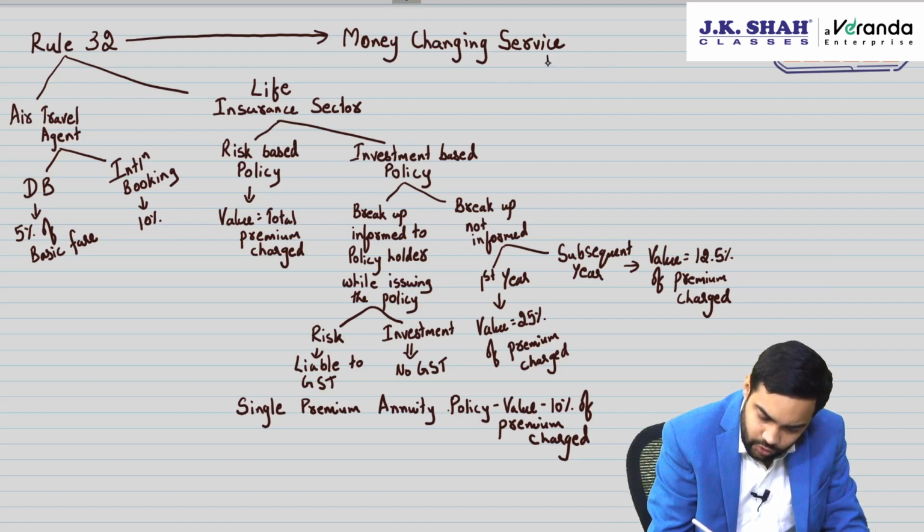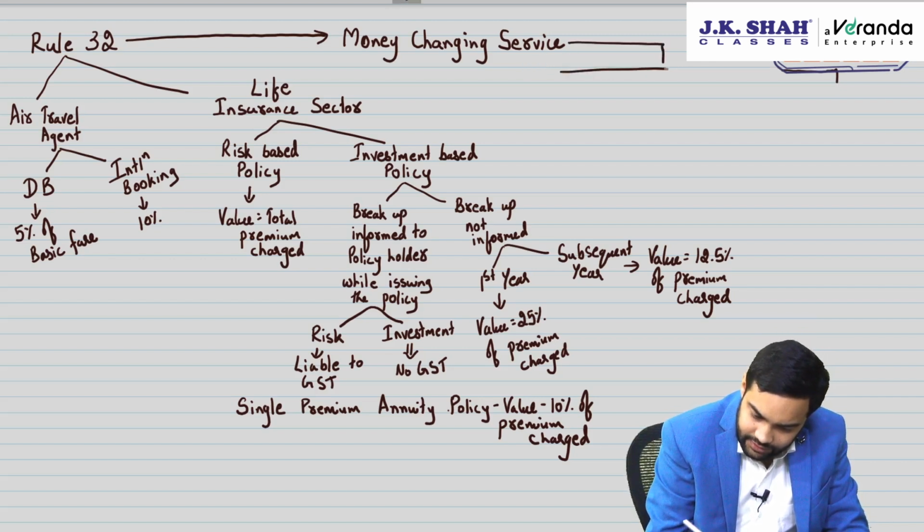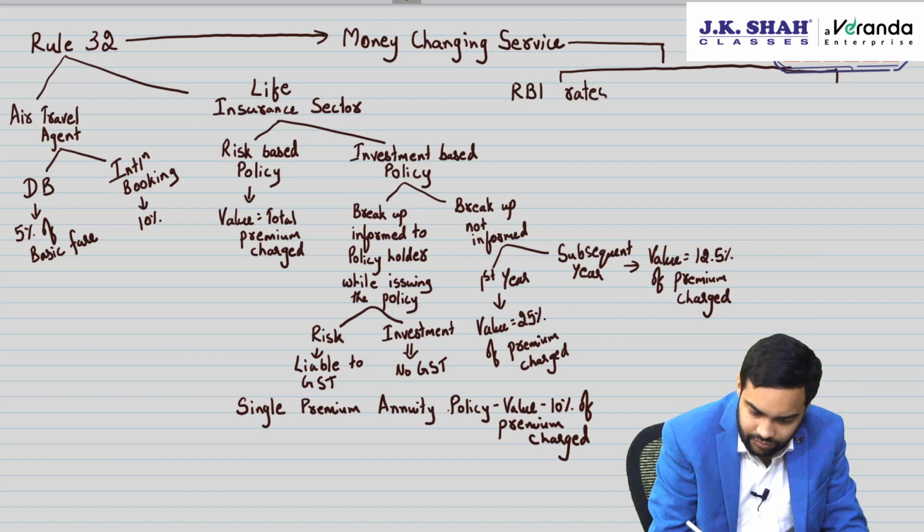So you have two methods which have been prescribed by government. The first method is where RBI rates are available, and second method is slab rates.